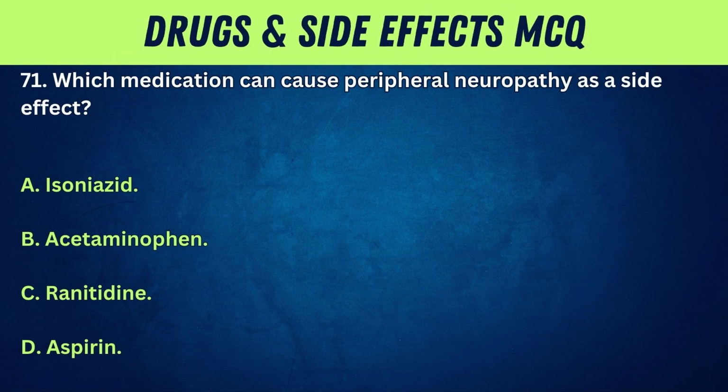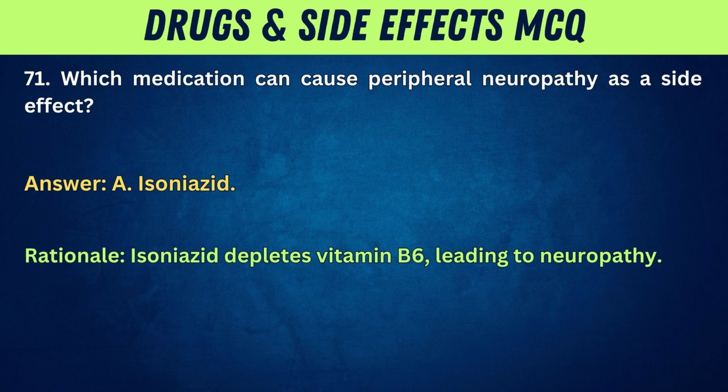71. Which medication can cause peripheral neuropathy as a side effect? A. Isoniazid. B. Acetaminophen. C. Ranitidine. D. Aspirin. Answer: A. Isoniazid. Rationale: Isoniazid depletes vitamin B6, leading to neuropathy.